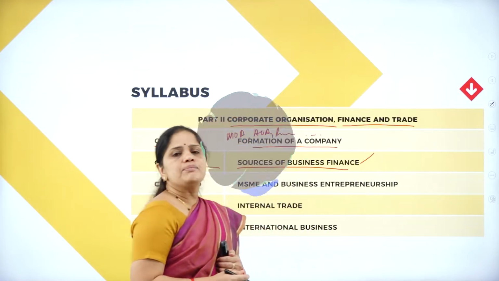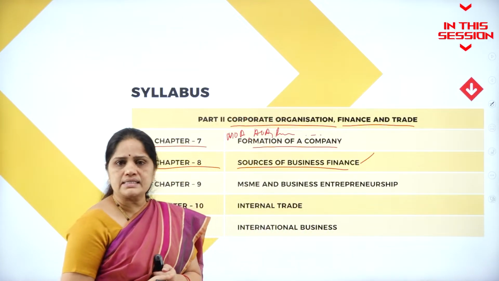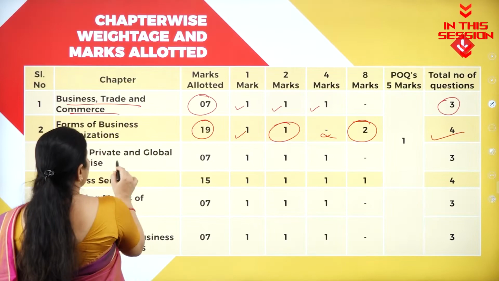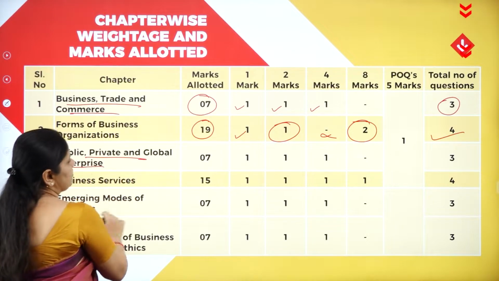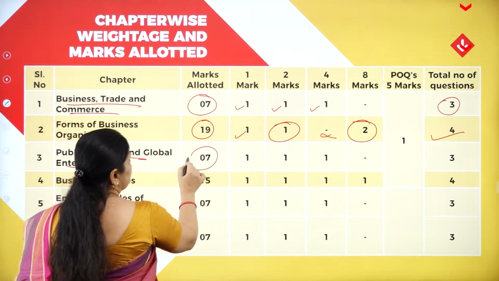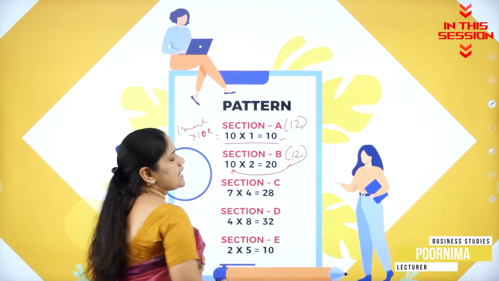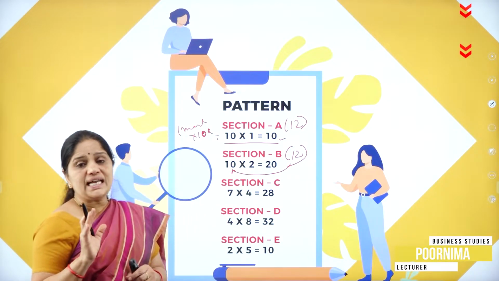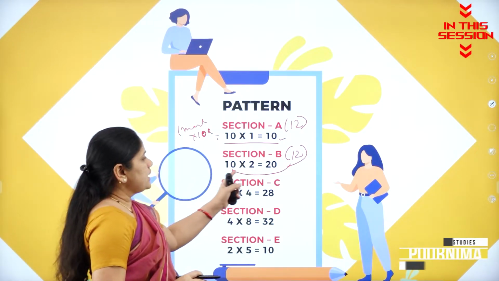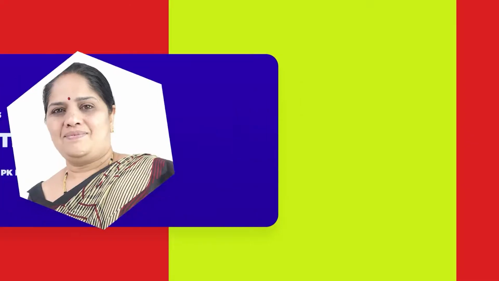One of the most important sources of raising finance is through shares. Public, private and global enterprise. So it has been allotted 7 marks. The number of questions asked is 12. Out of that he has a choice. He has to answer only 10 questions. So 10 into 2 is 20.